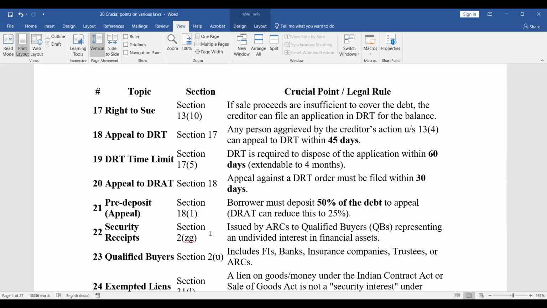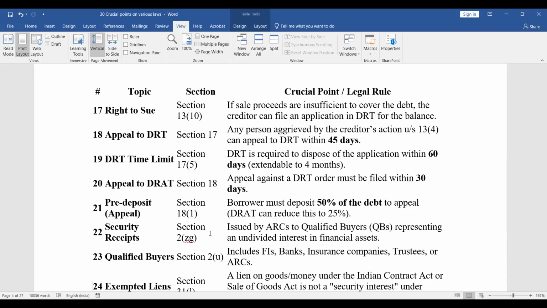Appeal to DRAT, Section 18. So an appeal against a DRT order must be filed within 30 days. Pre-deposit in case of appeal, Section 18(1). So the borrower must deposit 50% of the debt to appeal. DRAT can reduce this to 25%.